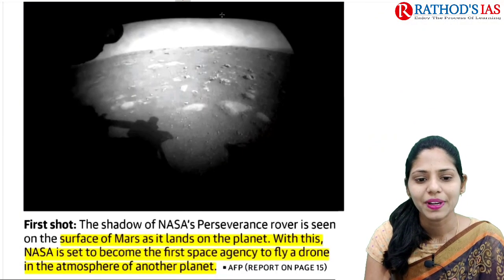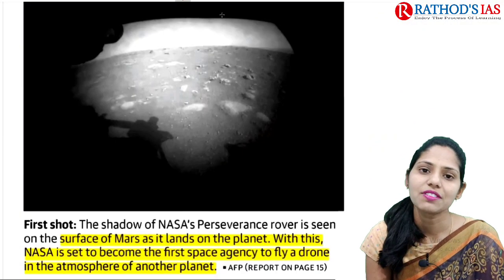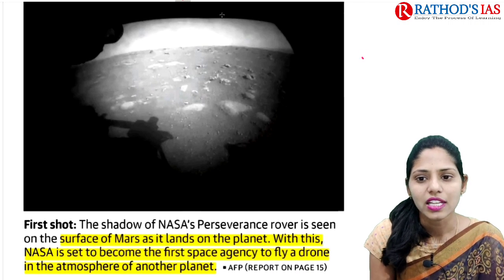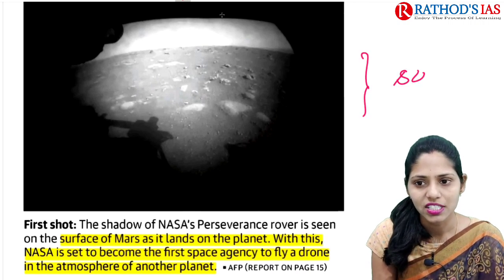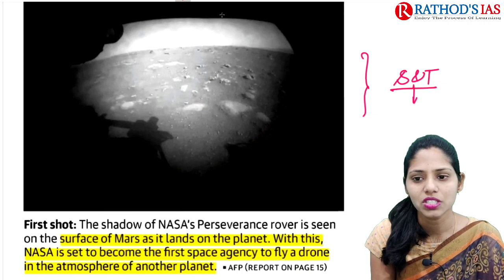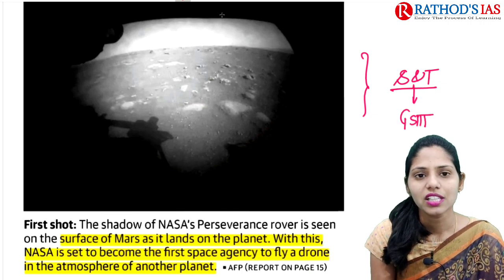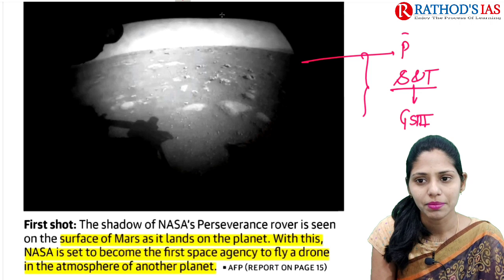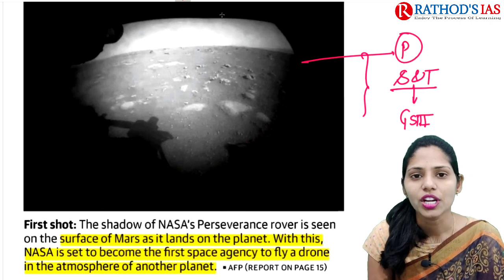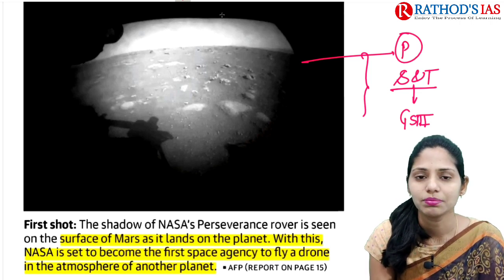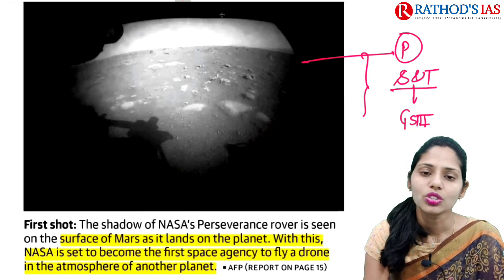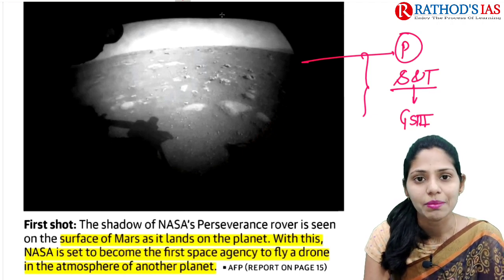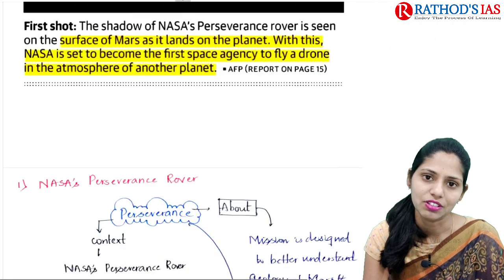So this image is mainly talking about NASA's Perseverance mission. This article is very important regarding science and technology, which comes under GS paper 3. And this article is especially important regarding prelims. In prelims, for sure, you can expect questions regarding these Mars missions. So now let us try to understand all dimensions regarding NASA's Perseverance.